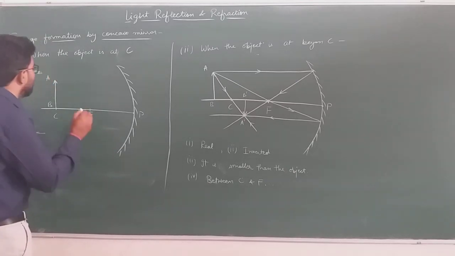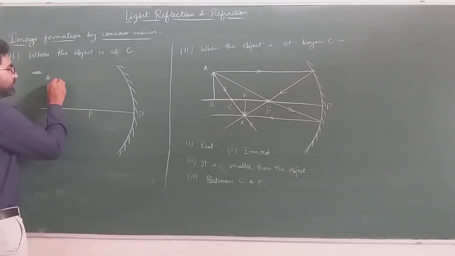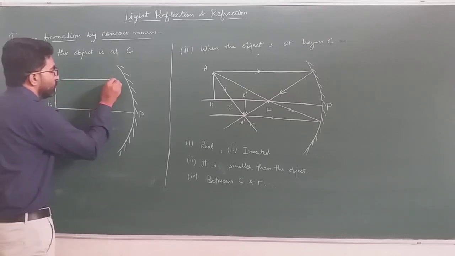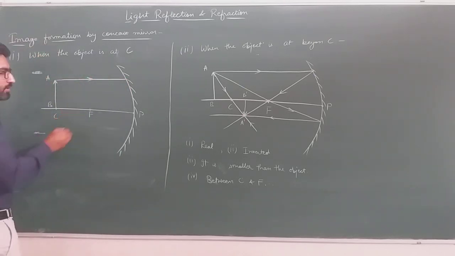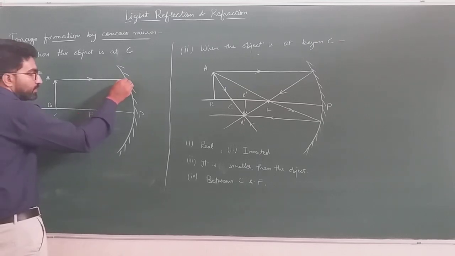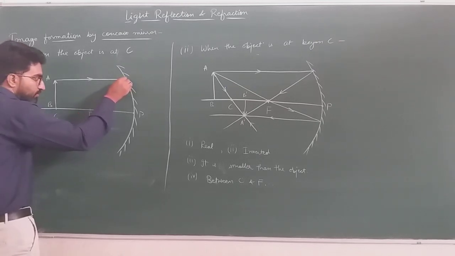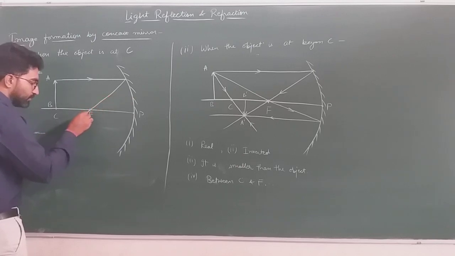Similarly, we can draw the image. First, rays of light parallel to principal axis, after striking the concave mirror, will pass through the focus.